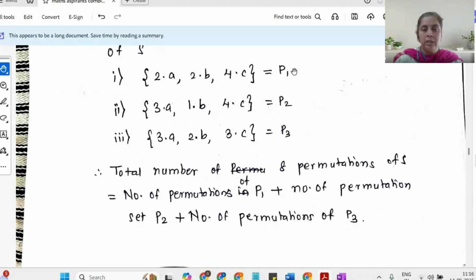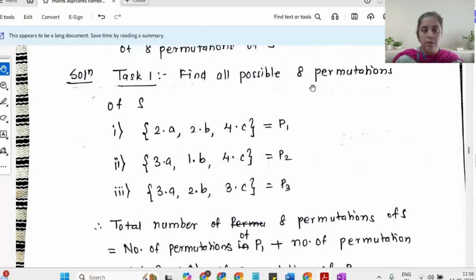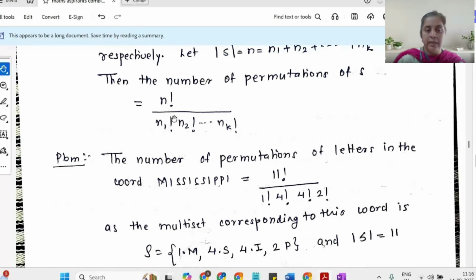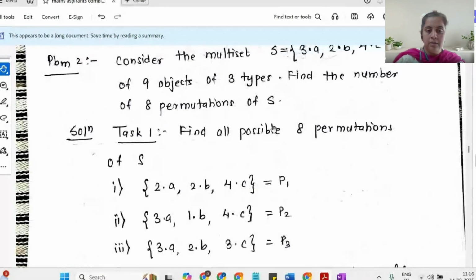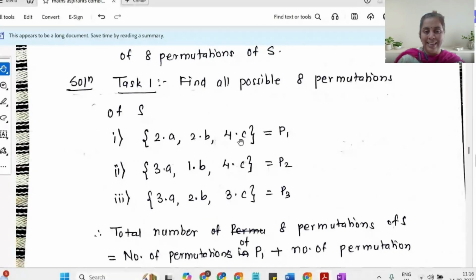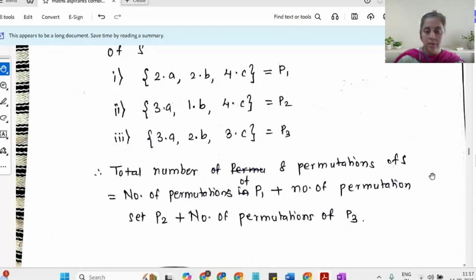If I'm talking about permutations of P1, I use the formula which is given here: the factorial of the cardinality of the set divided by the product of the factorials of the partition. If I'm talking about the cardinality of P1, there are 8 elements here. So the answer for P1 will be 8 factorial divided by 2 factorial times 2 factorial times 4 factorial, which is mentioned here.